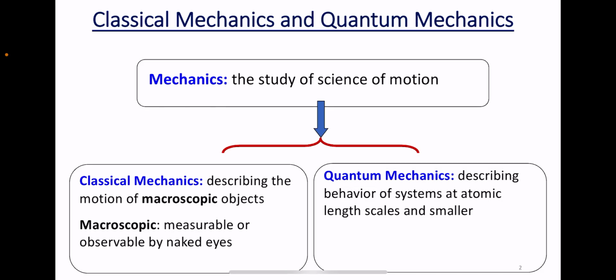Whereas quantum mechanics says that emission or absorption of energy takes place in a discontinuous manner, in the form of packets of energy, which are called quanta. Okay, so packets of energy will be there. Many quanta will come together, and that will be emitted or absorbed in terms of energy. So that is what quantum mechanics explains.